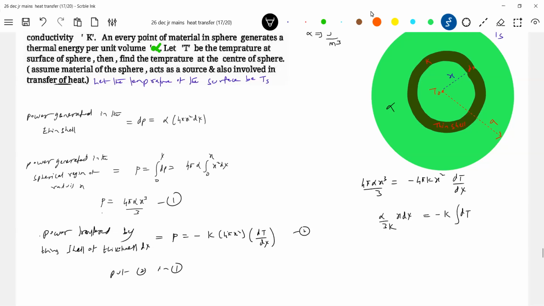minus K dT. At x equal to 0, what is the temperature? At x equals 0, the temperature is T naught. And at radius A, the temperature is Ts. So alpha by 3K, x squared by 2, from 0 to A, equals minus the integral of dT.